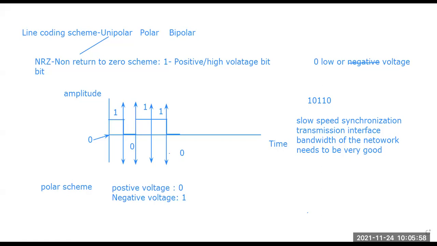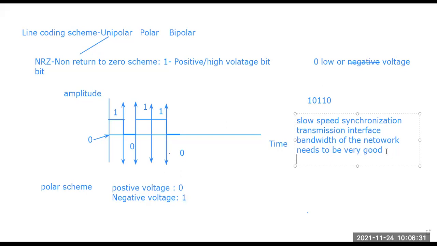Now, talking about the NRZ of the polar scheme, there are several disadvantages. One of the disadvantages I have already told: the bandwidth of the network is a very important criterion. If it is not up to the mark, then the performance will be poor. And if the performance is poor, there will be a synchronization problem. So all the things are connected to each other.